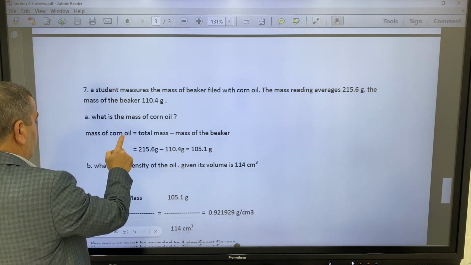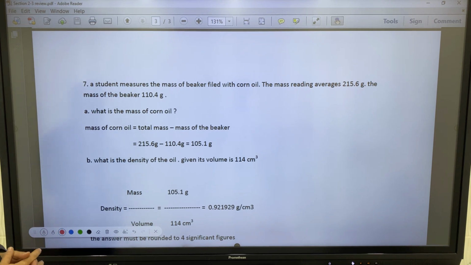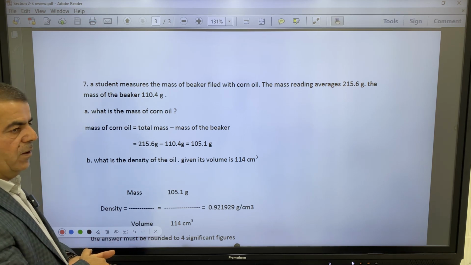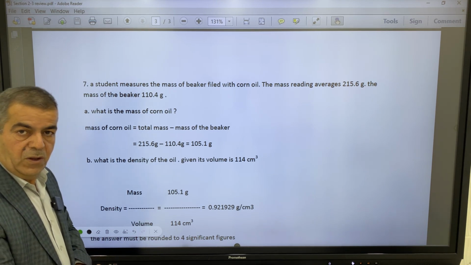Let's move to question 7. Question: a student measures the mass of a glass beaker filled with edible corn oil.